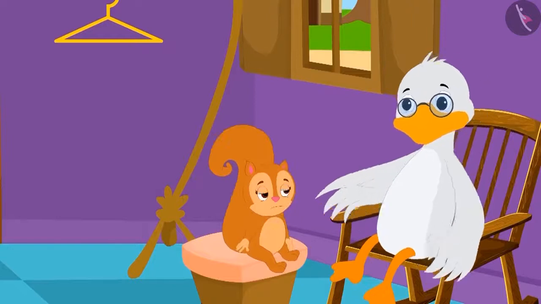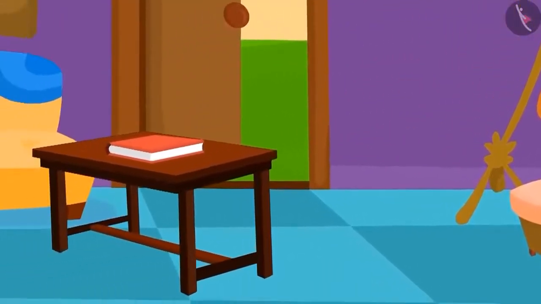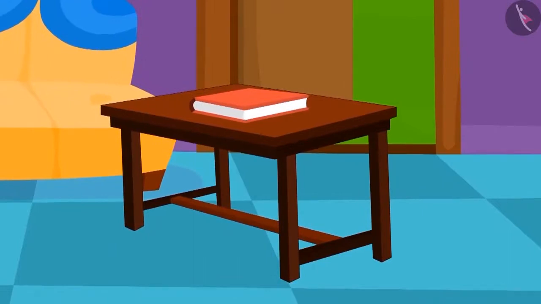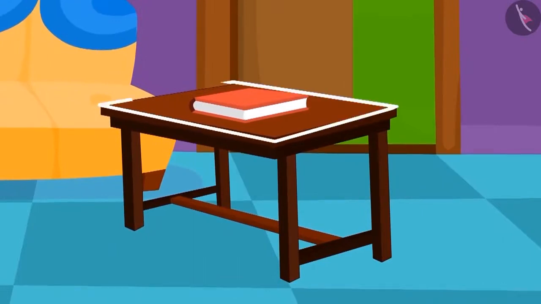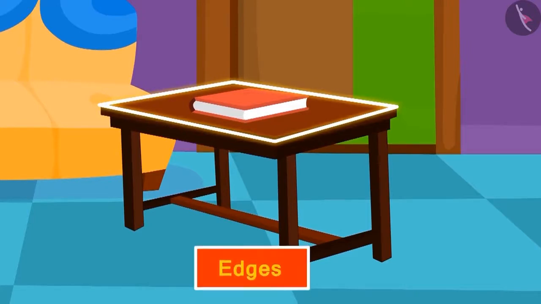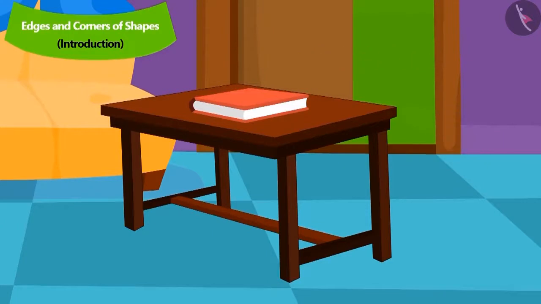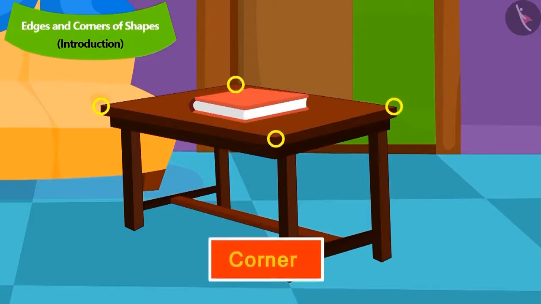Uncle showed the table at his place. See that outside the surface of this table, 4 lines are forming the boundary of the table. We call them edges. And do you know what is meant by corners? Where 2 edges meet, we call that point a corner.